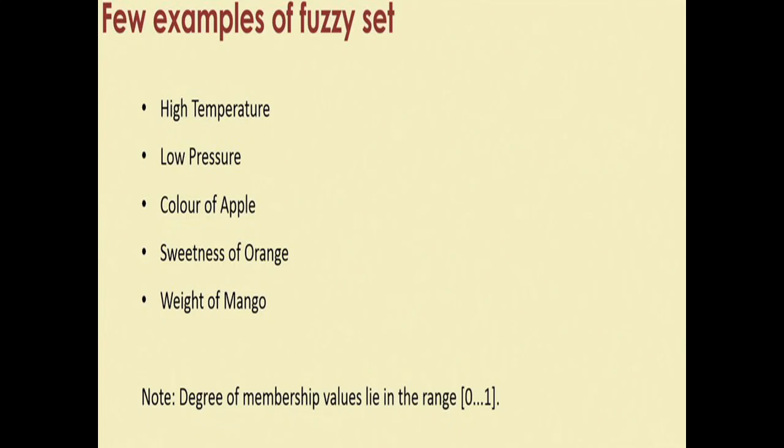Like that, there are several examples of fuzzy sets, like high temperature, low pressure, color of apple, sweetness of orange, weight of mango. These are fuzzy sets which have linguistic values like high, low, medium low, very high, low, medium, medium high, and so on. Fuzzy sets have linguistic variables. So the degree of membership value will lie in the range of 0 and 1 in the case of fuzzy sets.